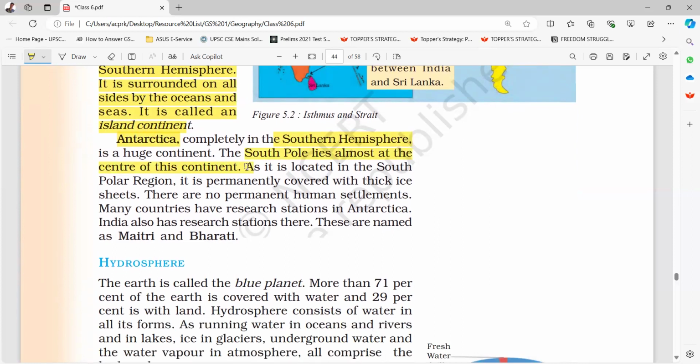As it is located in the south polar region, it is permanently covered with thick ice sheets. There are no permanent human settlements. Many countries have research stations in Antarctica. India also has research stations there. These are named Maitri and Bharati.